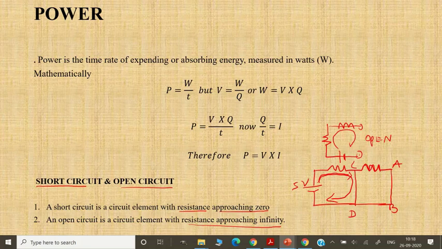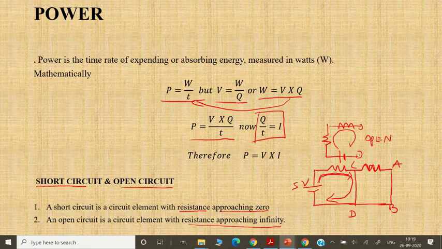But we know that V is nothing but W by Q. It comes from the definition of potential, right? Work done per unit charge, that is the definition of potential. So that will give you W is equal to V into Q. And here, if you substitute this value back, you'll have P is equal to V into Q divided by T. And Q by T is actually nothing but the definition of current. We have done this also. Therefore, P is equal to V into I, right?